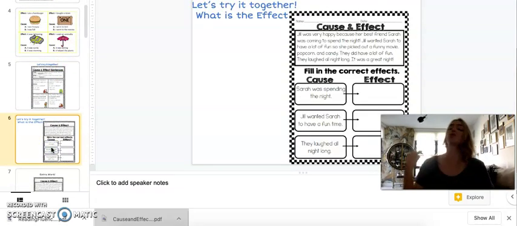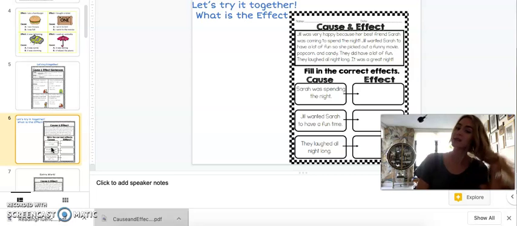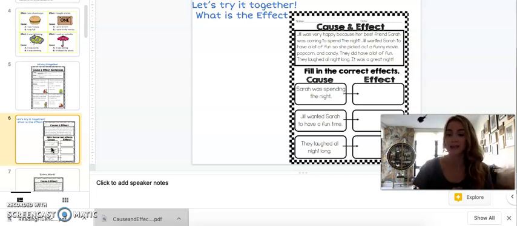And I'm going to read this story to you, and we're going to think about what the effect is. Jill was very happy because her best friend Sarah was coming to spend the night. Jill wanted Sarah to have a lot of fun, so she picked out a funny movie, popcorn, and candy. They did have a lot of fun. They laughed all night long. It was a great night. Okay, so we're going to fill in the effect. So the cause is Sarah was spending the night. What is the effect? What do we think the effect is?